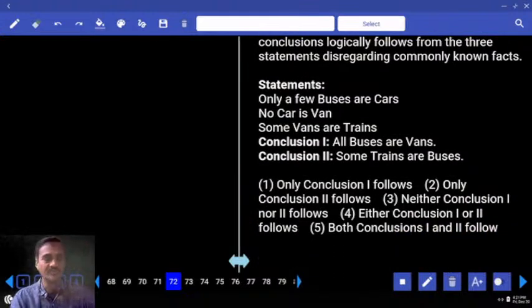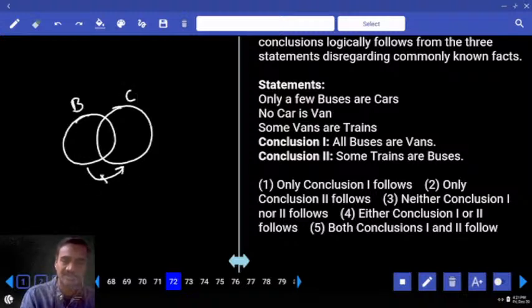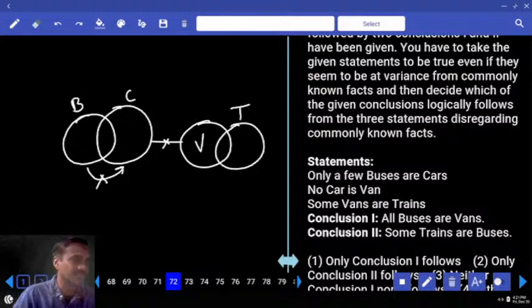Then only a few buses are cars. How many buses are cars? Only a few. That means only some buses are cars but not all, and the entire set of buses cannot be a part of car. No car is a van, so there is no intersection between car and van. And next one, some vans are trains, van and train.